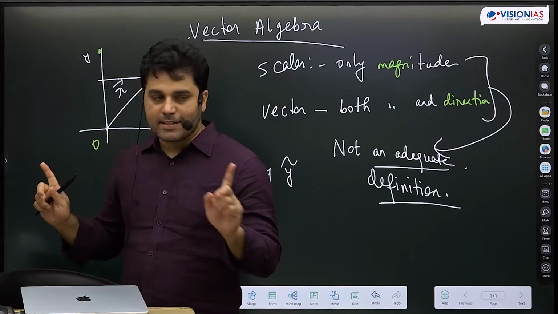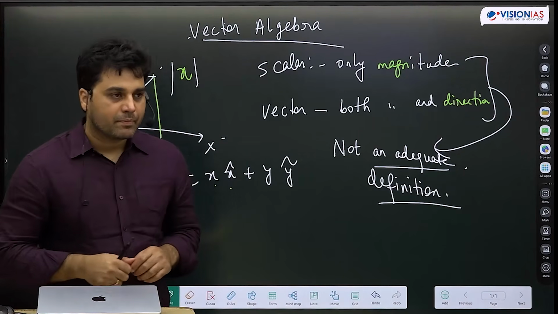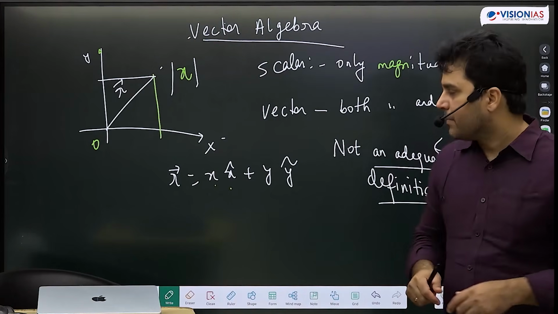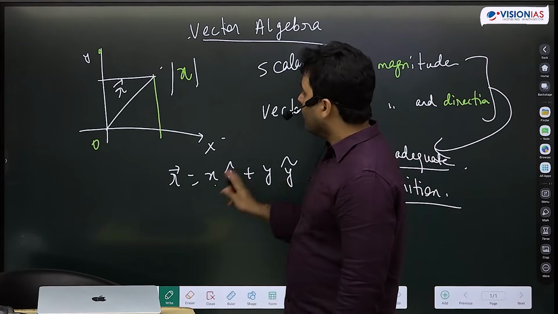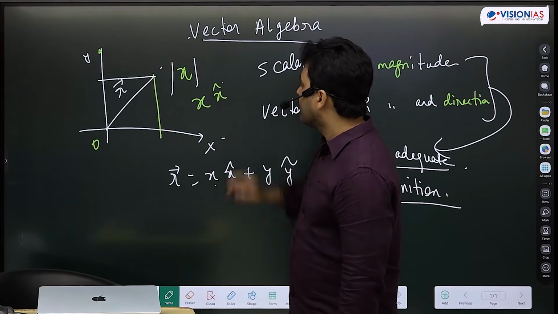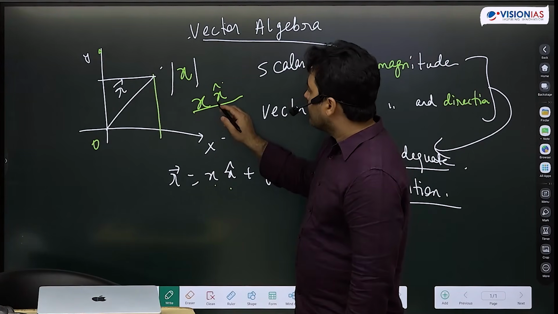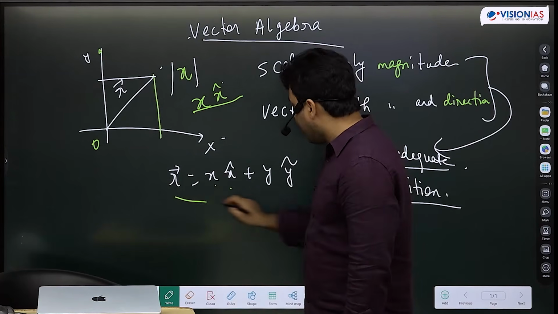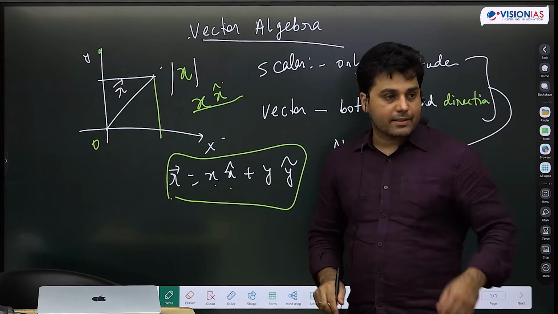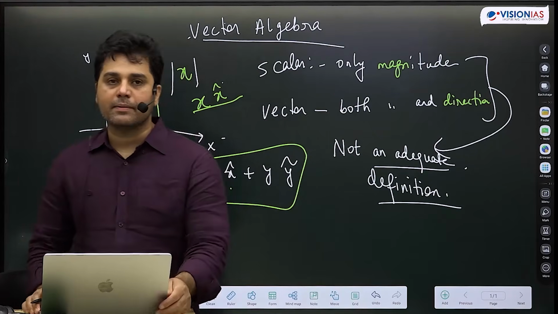Like in our traditional definition, is it a scalar? Of course it is. It has a magnitude. But I'm telling you that that is not correct. Mod x is not a scalar. It is also not a vector. The question of vector and scalar is not a suitable question to ask only for mod x. The moment I give x, then that is a vector. x is a vector. But in R, x plus y cap, mod x, is it a vector? The answer is no. Is it a scalar? The answer is no. So we have to redefine both vector and scalar.